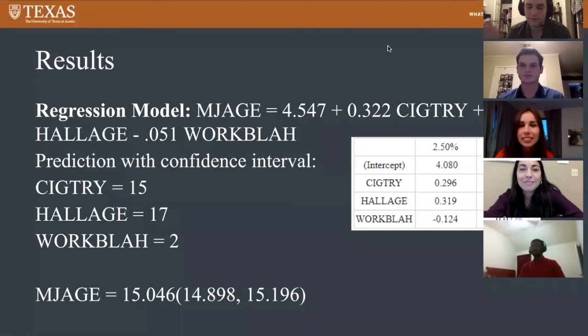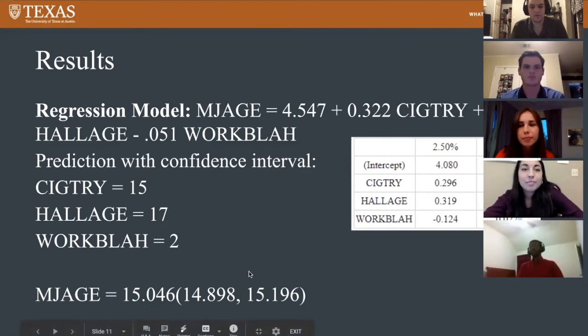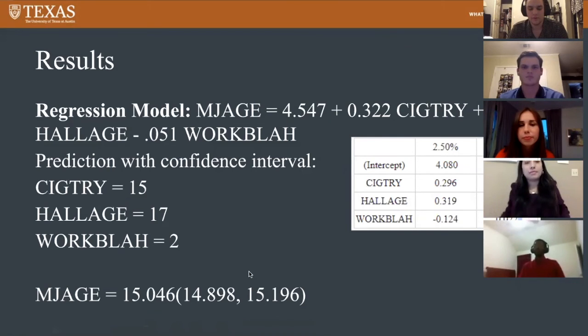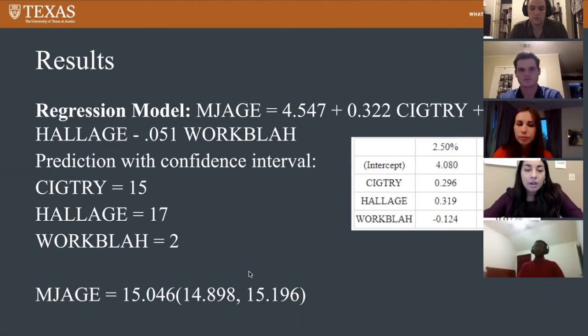Thanks, Kristen. So for our final regression model, we had the marijuana age of first use equal to 4.547 plus 0.322 times the age of first cigarette plus 0.34 times the age of first hallucinogen minus 0.051 times the number of days missed work in the last 30 days. And then we made a prediction with the age of first cigarette at 15, age of first hallucinogen at 17, and the days missed work in the last 30 days at 2. That gave us a value of 15.046 with a confidence interval of 14.898 to 15.196.